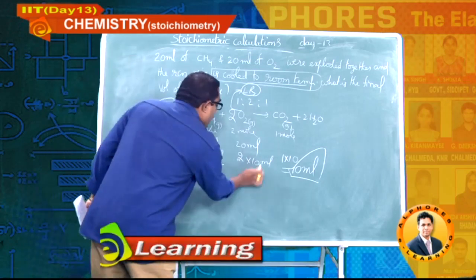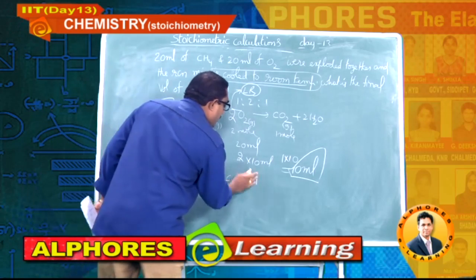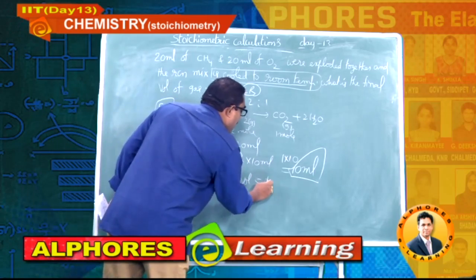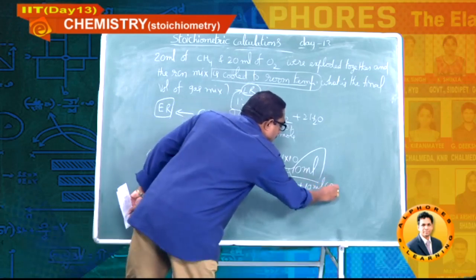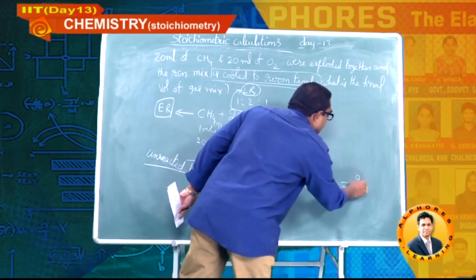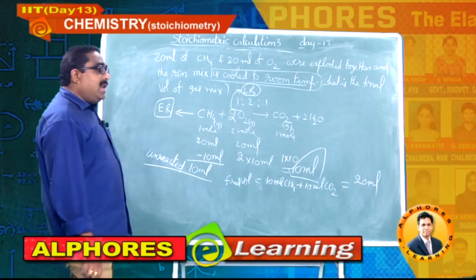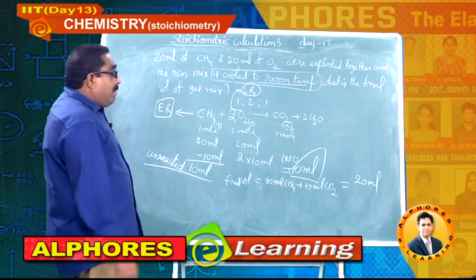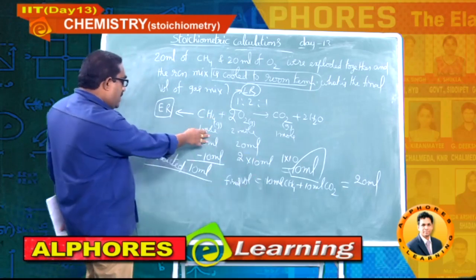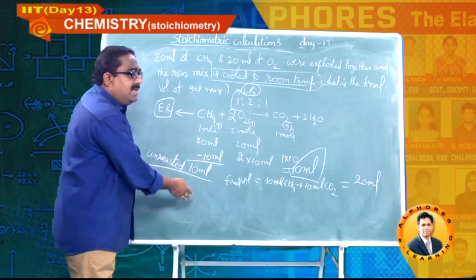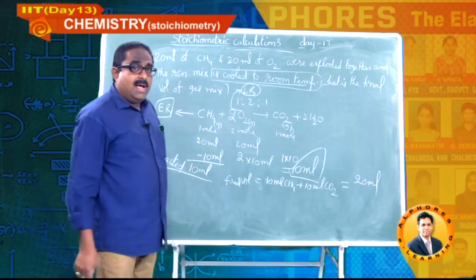So, the final volume is equal to 10 ml methane and 10 ml carbon dioxide. Total volume is again 20 ml. If anybody asks you to calculate how much percent of methane is involved in the reaction, out of 20 ml, 10 ml is involved and 10 ml is unreacted. So only 50% of methane is involved in the reaction.